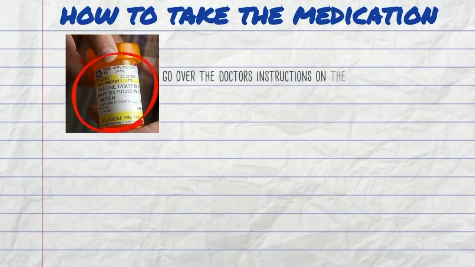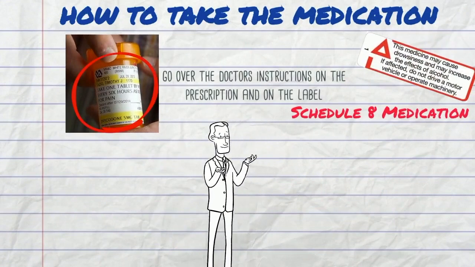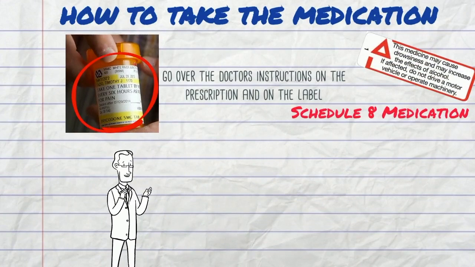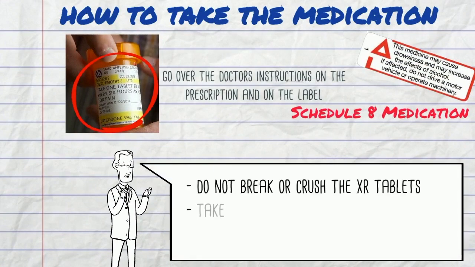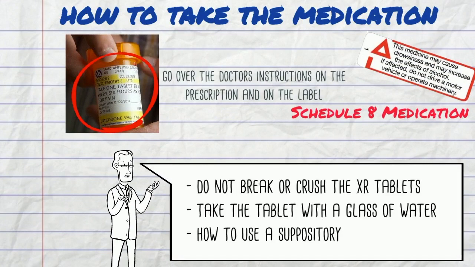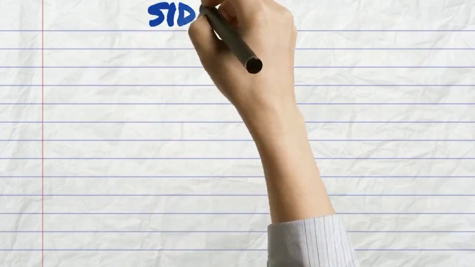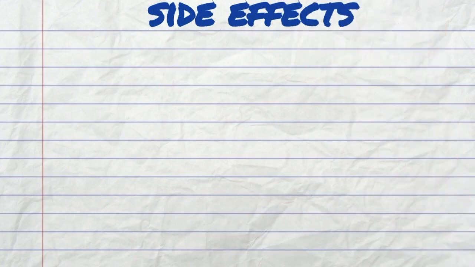This includes the doctor's prescribed dosing instructions that are printed on the label, as well as explaining how to take the medication. Examples of this are not to break or crush controlled release tablets, taking the tablet with a glass of water, or how to administer the oxycodone if it is a suppository. Along with this, we should also counsel the patient on the side effects that they might experience while on this medication. There are 3 main types of side effects related to oxycodone.